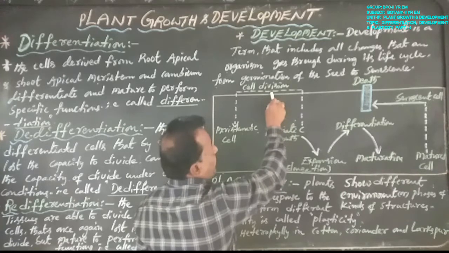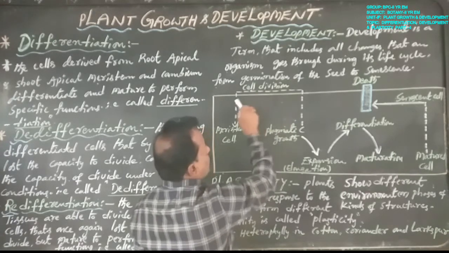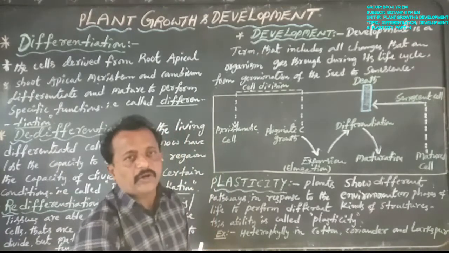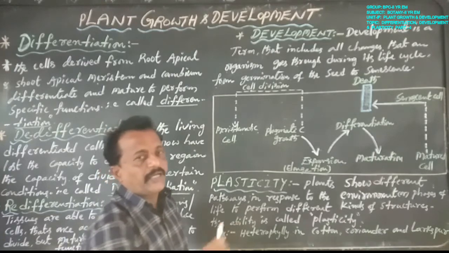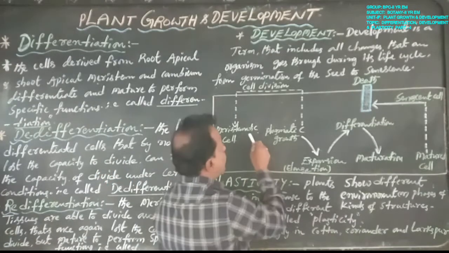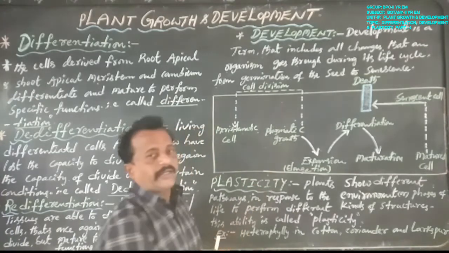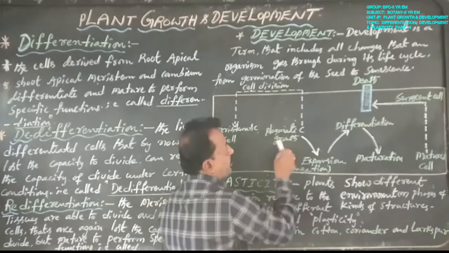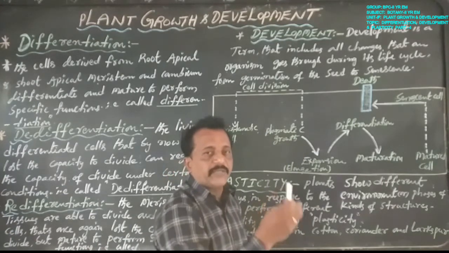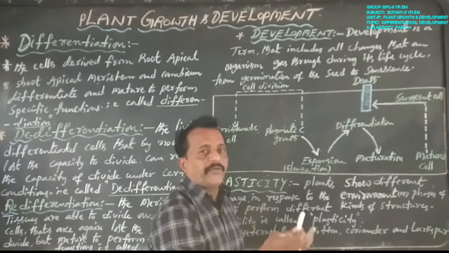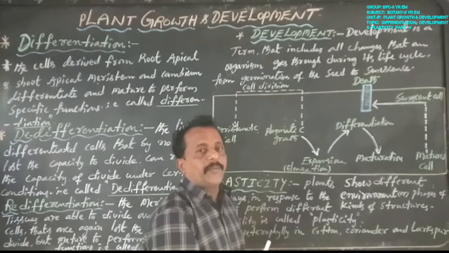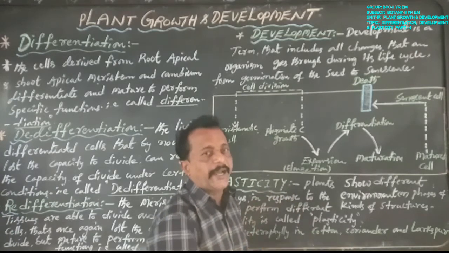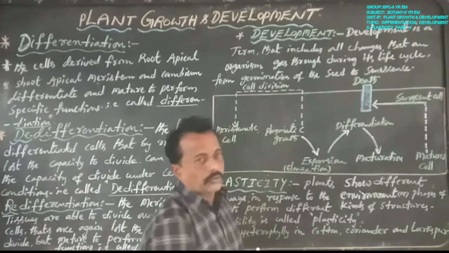mitotic division, that is cell division, to form several meristematic cells. Each meristem cell contains a rich content of protoplasm and a well-developed single nucleus. So these meristem cells always increase the growth of the plant body, that is plasmatic growth. Several meristem cells increase the plant body size, length and height, that is plasmatic growth.